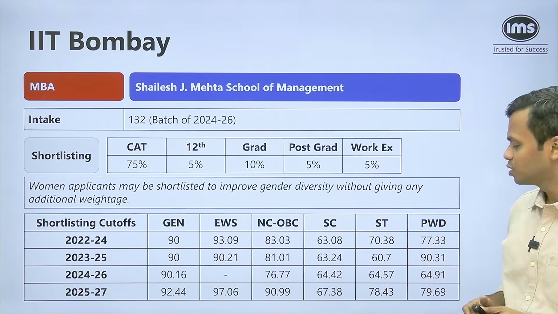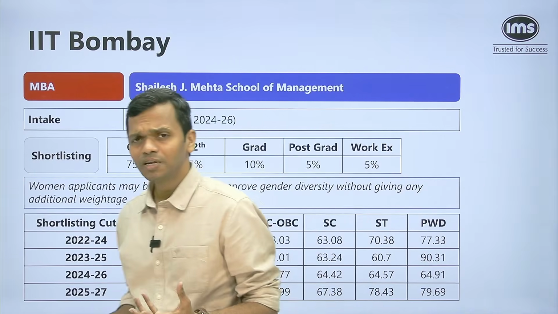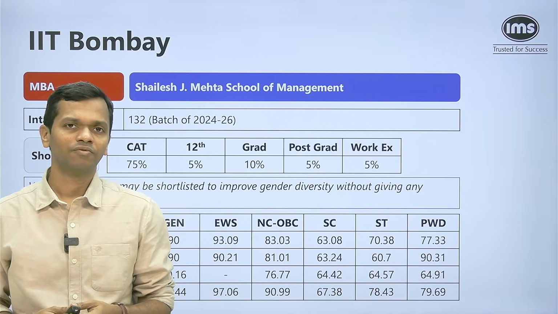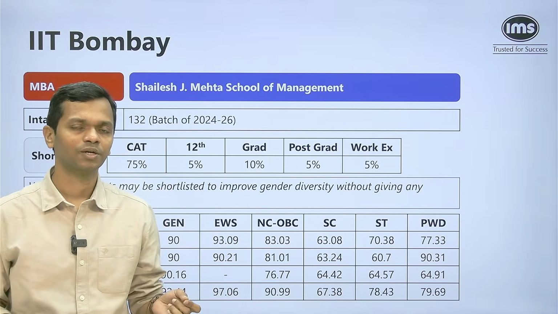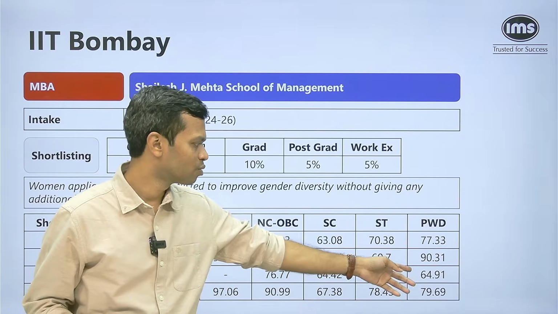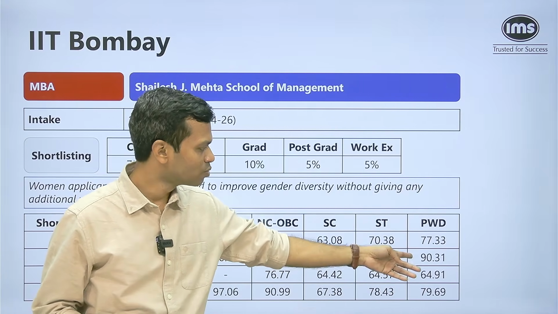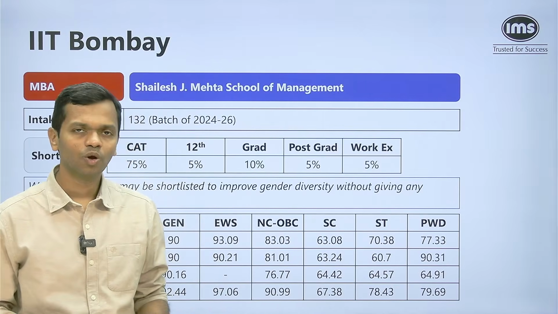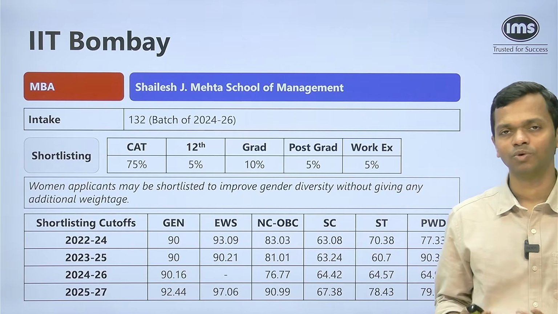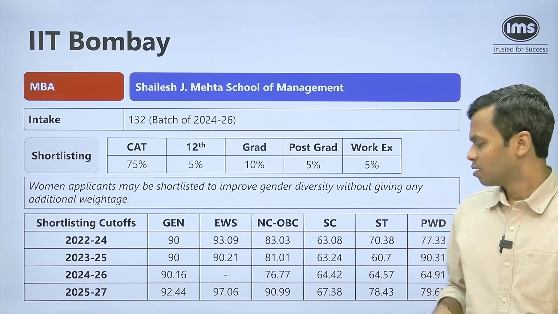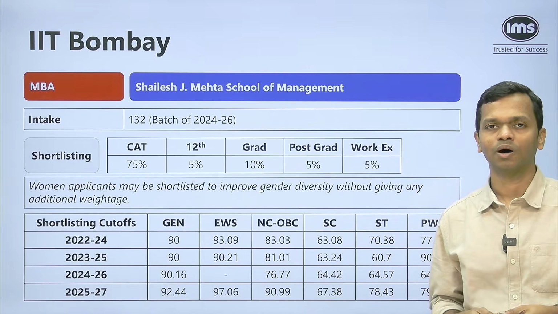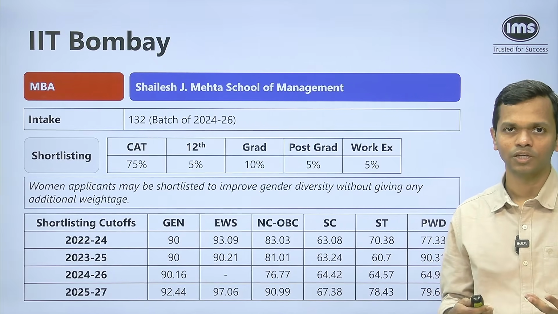And for PWD students, predicting cutoffs is a little bit difficult. Even for other categories it is difficult because you don't know exactly how many people have appeared, or how many people would be applying to that particular IIT in any of the years. And that is why you see a wide range, going as low as 64 percentile, but as high as 90 percentile as well. So if you belong to the PWD category, you should definitely apply because you don't know how many people from PWD would be applying. It is better to take a shot at it. But if you're falling below 64, it generally will not make sense because you would always have people above you who would be getting a shortlist from IIT Bombay.